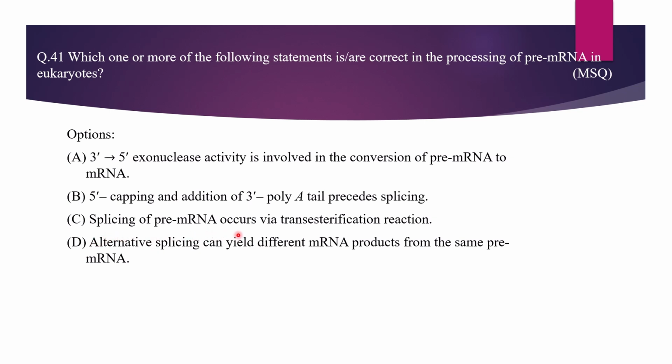Splicing of pre-mRNA occurs via trans-esterification reactions. There are 2 trans-esterification reactions in the splicing of pre-mRNA. Alternative splicing can yield different mRNA products from the same pre-mRNA. It's absolutely true. So B, C, D are correct. Let's move to the next question.